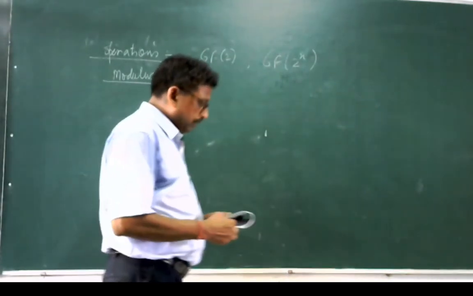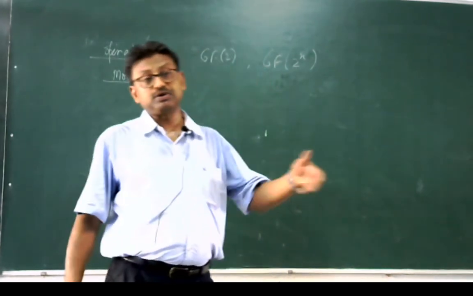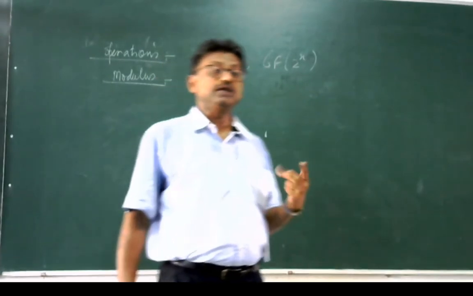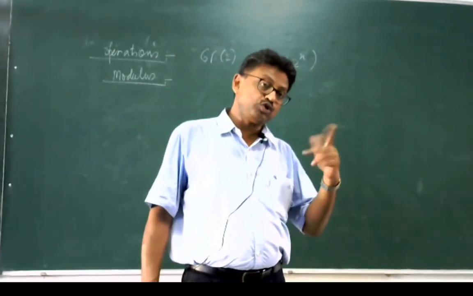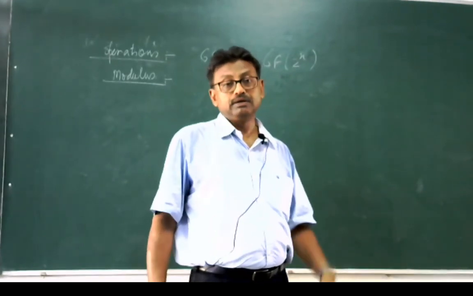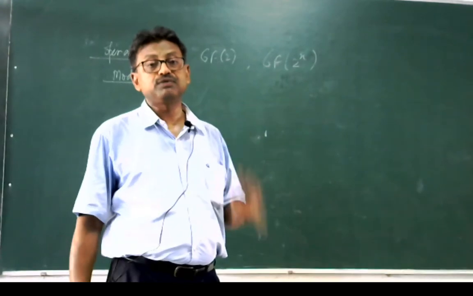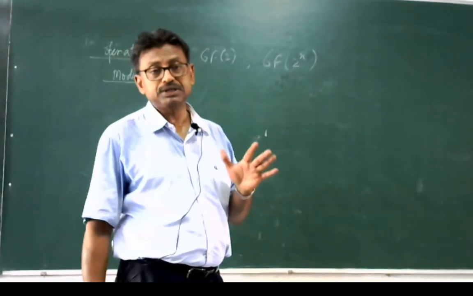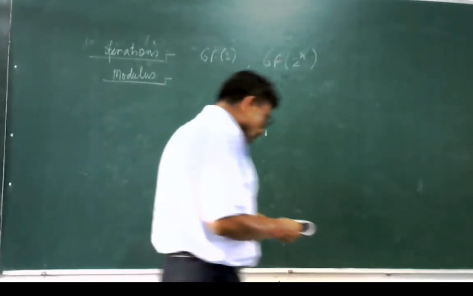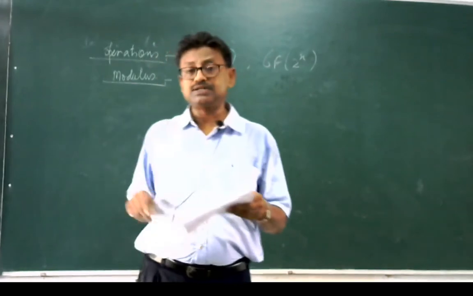But if we do multiplication, x to the power 3 multiplied by x to the power 3 will be x to the power 6. If we are multiplying two polynomials, x to the power 7 and x to the power 6, then it will be x to the power 13. So, we have to take care of the multiplication, but we need not take care of the addition, because whenever we do addition, we will be restricted within the boundary. So, it means that we need to divide the result by the modulus.